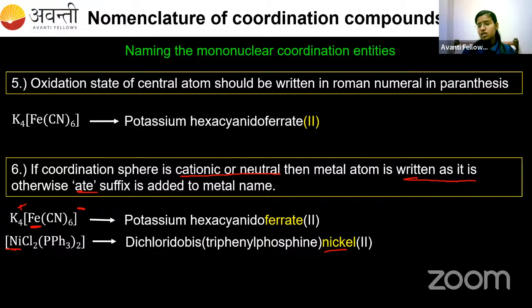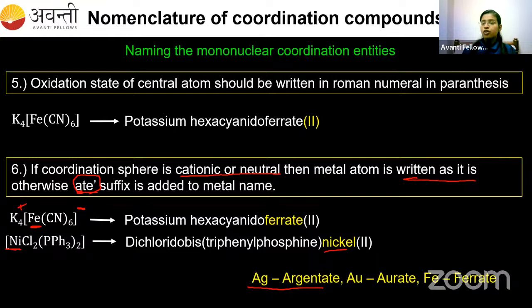If it is anionic, then you have to use the suffix -ate. For iron, we use ferrate. For silver, argentate. For gold, aurate. For nickel, nickelate. And for cobalt, cobaltate. So like that, we use the suffix -ate for anionic complexes. This is all about the sixth point.